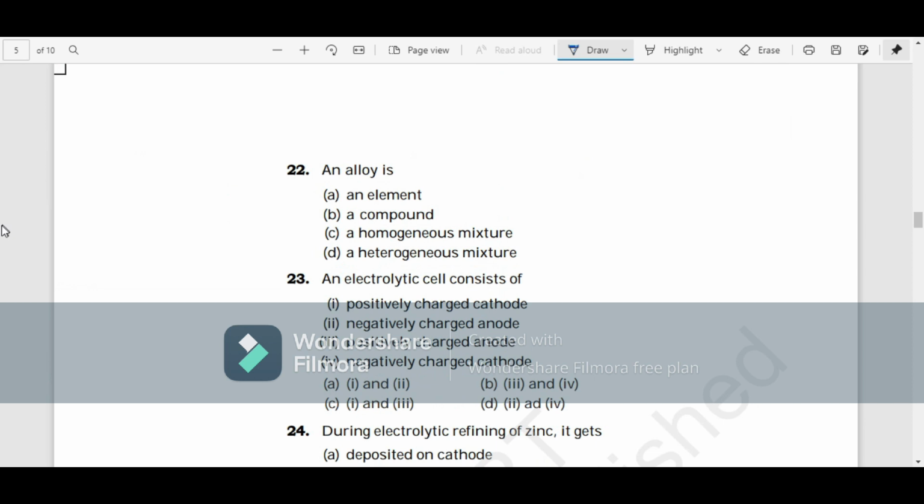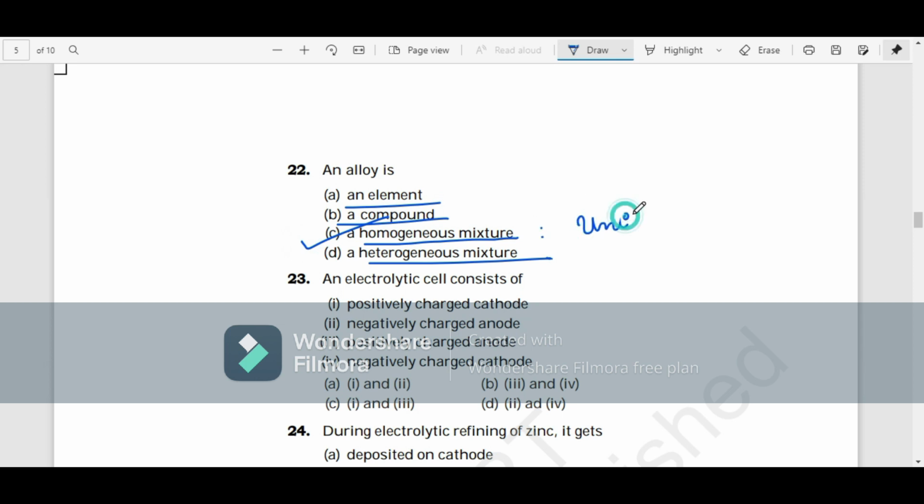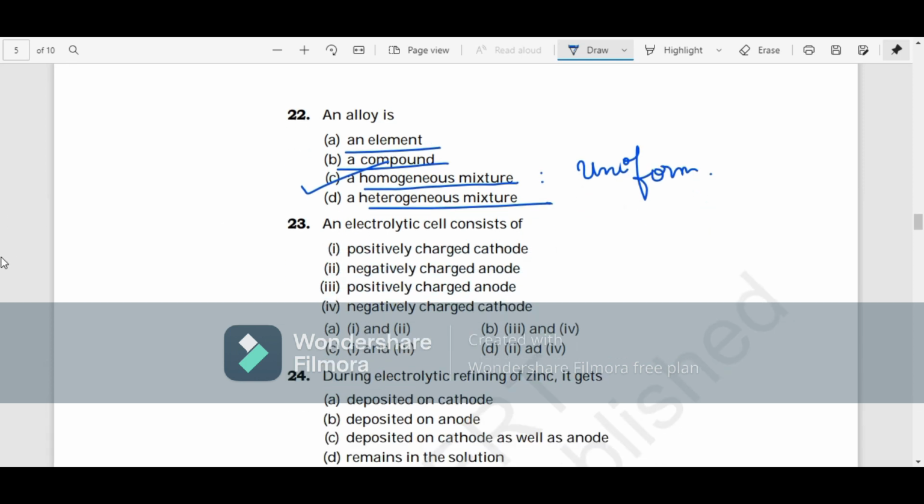Okay. Now, 22. An alloy: is it an element? Is it a compound? Is it a homogeneous mixture or a heterogeneous mixture? It is actually a homogeneous mixture. Homogeneous mixture also refers to a uniform type of mixture. So, uniformly distributed substances, and the composition is uniform.